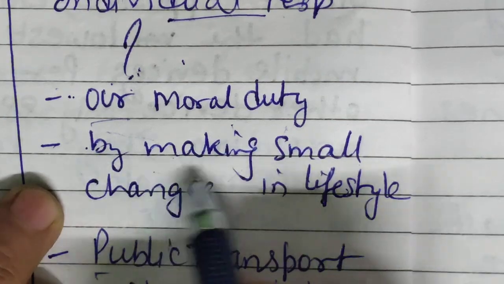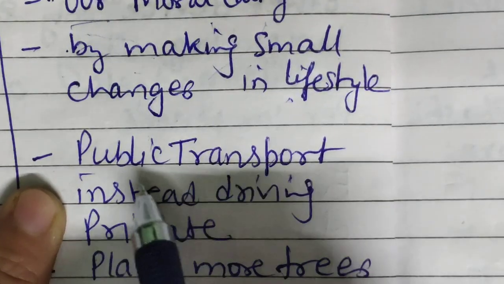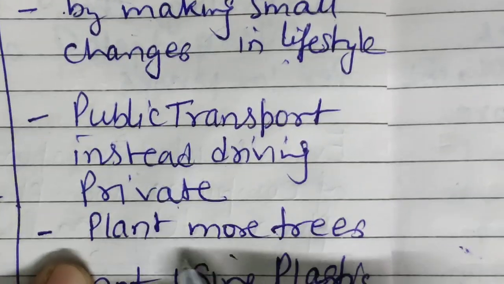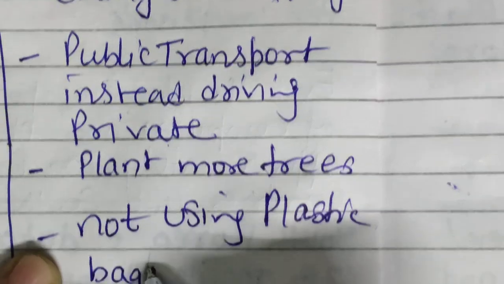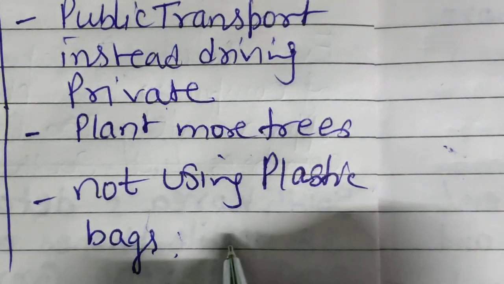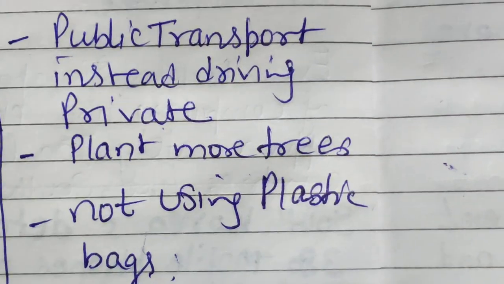By making small changes in our lifestyle, such as taking public transport instead of driving privately owned vehicles, planting more trees, and not using plastic bags everywhere while going to the market. You can use cloth fabric bags. So many things a person can do.